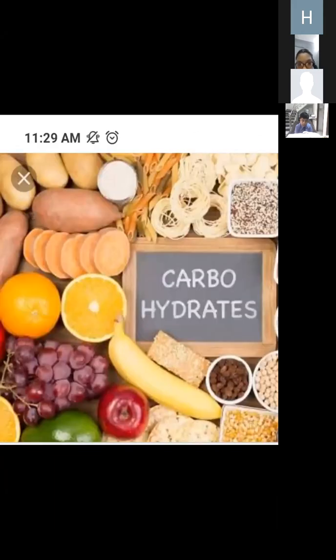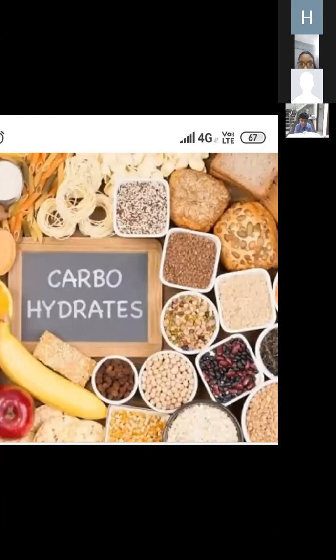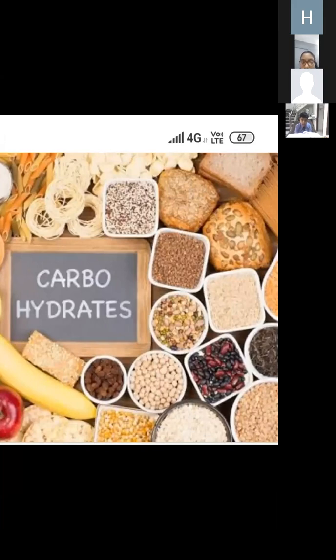They all contain carbohydrates. So the two categories of carbohydrates are starch and sugar. And examples of food items which contain starch are potato, rice, wheat, corn, rajma, banana, pineapple, oranges, peaches. They all are examples of carbohydrates.